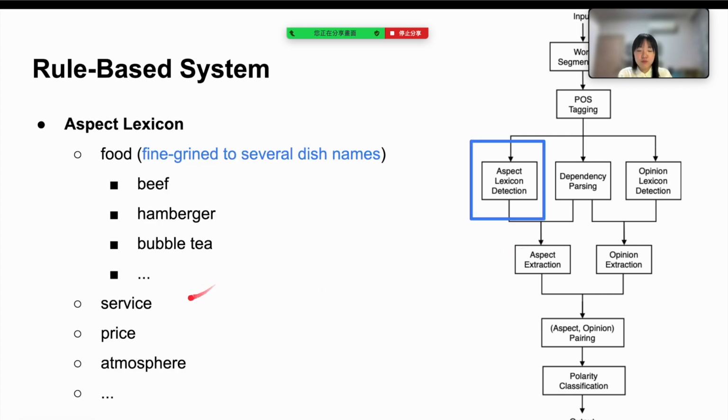We follow related work to build the aspect lexicon. It includes several aspects like food, service, price, atmosphere, and others. Especially, we expand the food aspect to cover a lot of dish names, such as beef, hamburger, bubble tea.